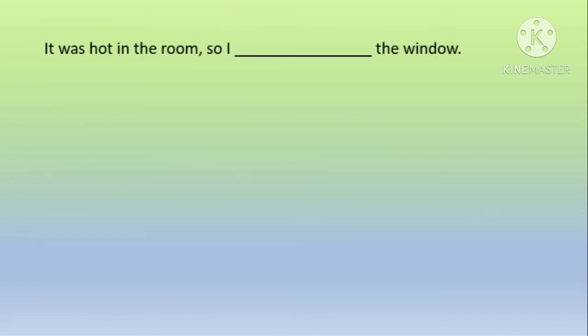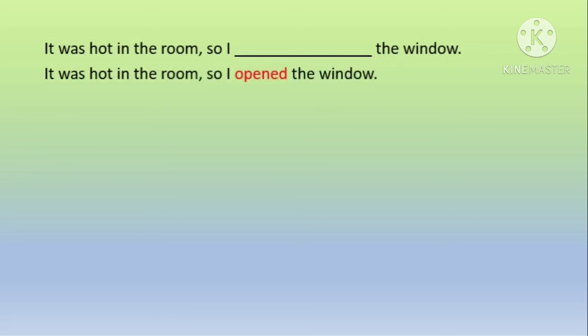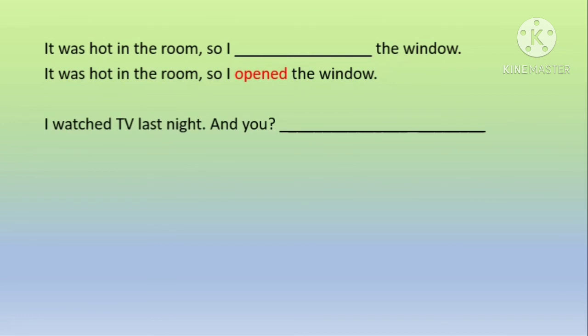It was hot in the room. So I look at the state in the first part of the sentence. It was hot. So you use a verb in the past again. So I opened the window. I watched TV last night. And you, can you make a question in past tense? Did you watch TV last night? The time which is mentioned here is last night. So you need to make a sentence in simple past. Did you watch TV last night?